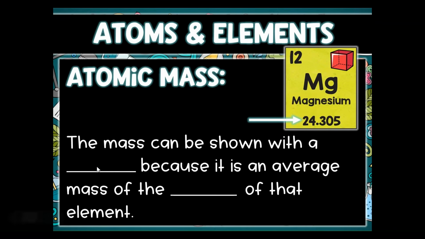A few more things about atomic mass. The mass can be shown with a decimal because it is an average mass of the isotopes that make up that element. Isotopes is just a fancy name for the different versions of magnesium. Let's say I were to carve a hole in the ground and I were to discover magnesium. Well, I won't just discover magnesium that weighs 24.305. I might find one that weighs 25.16, or 23.5, or I might find one that weighs 24.603. I might find another one that weighs 24.1.